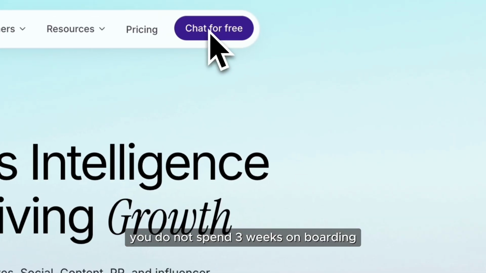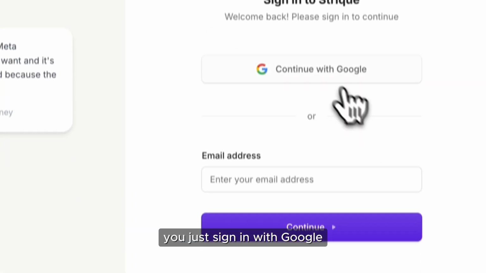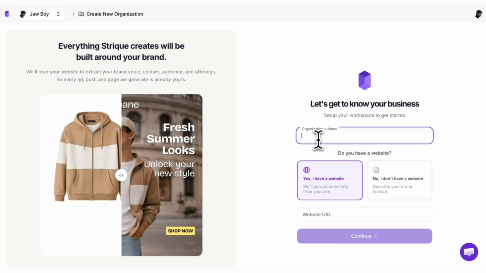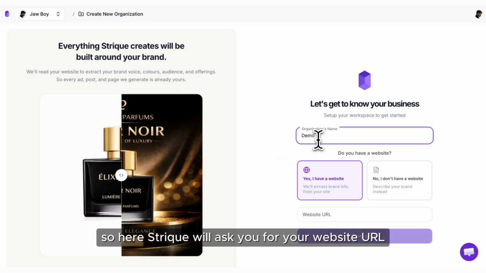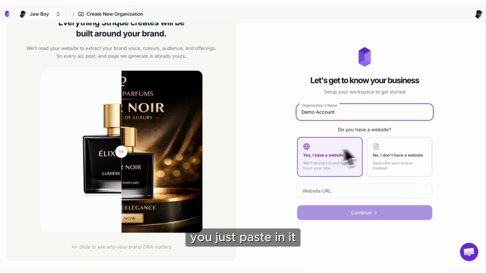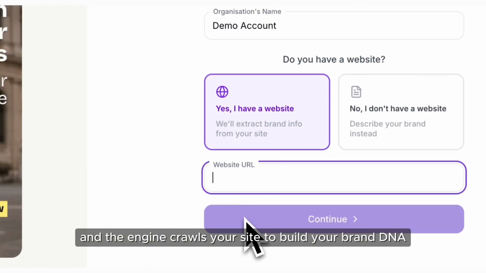Here you do not spend 3 weeks onboarding. You just sign in with Google and create your organization. Strique will ask you for your website URL. You just paste it in and the engine crawls your site to build your brand DNA.